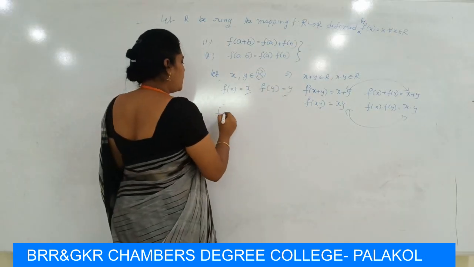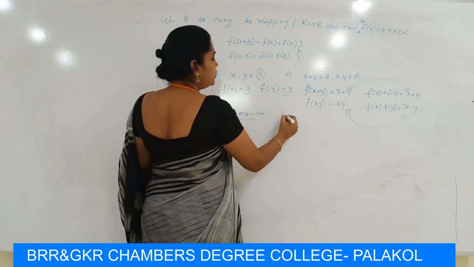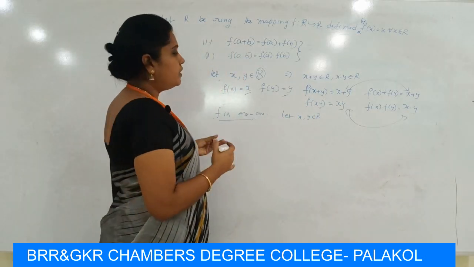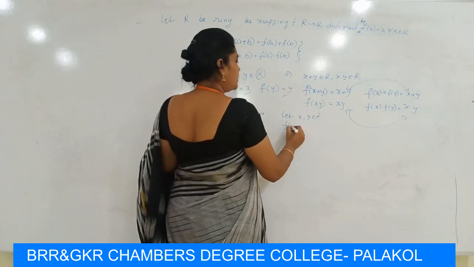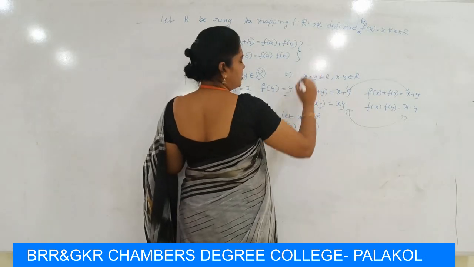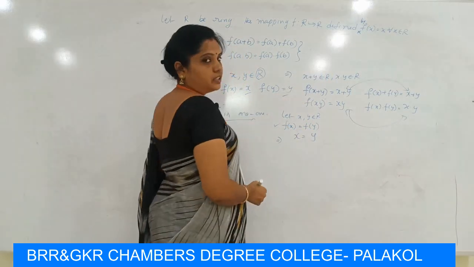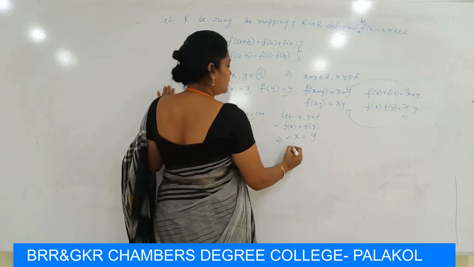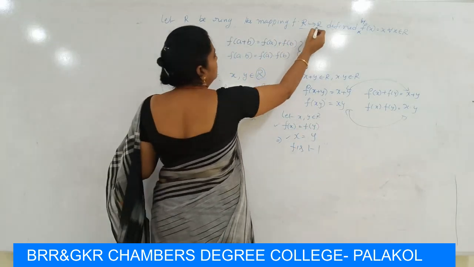Also f is 1-1, because if we take any two elements x, y belonging to R, then every element has a distinct image in R. That means if the images are equal, then the elements are also equal. Here f of x is x and f of y is y, so if the images are equal, then the elements are also equal. Clearly f is 1-1. And also here the domain and codomain are the same.